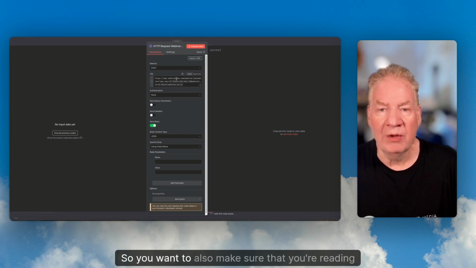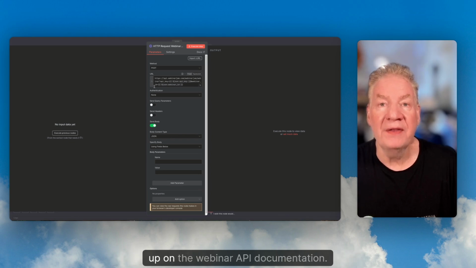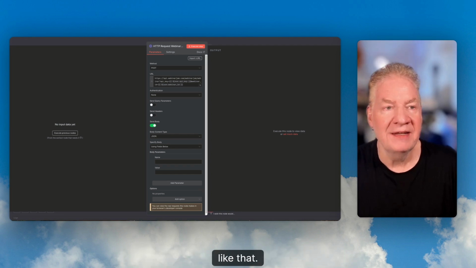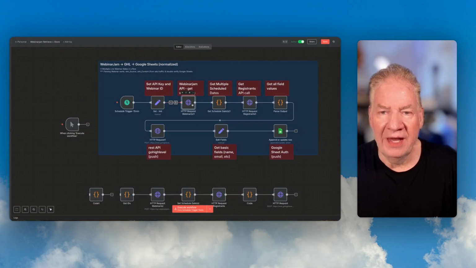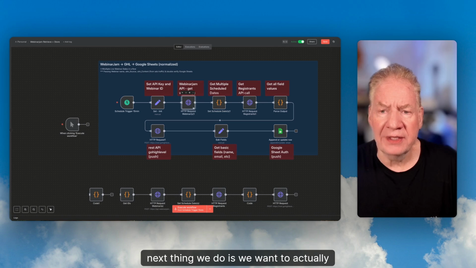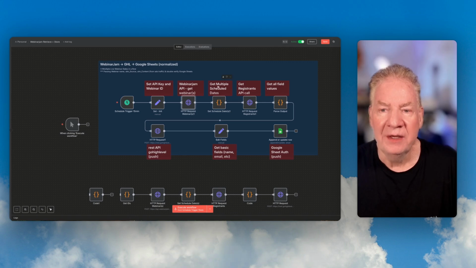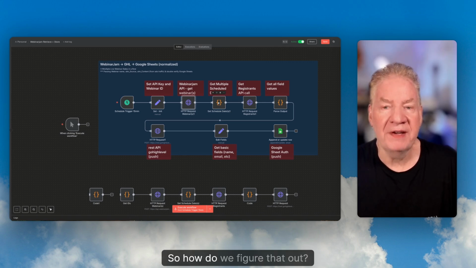So you want to also make sure that you're reading up on the webinar API documentation. I think that's docs.webinarjam.com or something like that. Easy to find out. Next thing we do is we want to actually get the multiple scheduled dates, because we don't have just one webinar date here. We have multiples. So how do we figure that out?